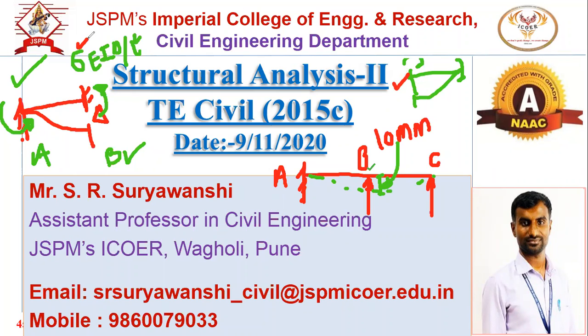Now tell me, what are the steps you have to follow in the stiffness method? Step number one is DKI, second is the AD matrix, ADL matrix, stiffness matrix, then the slope deflection equation. These are the steps. Now tell me, where do we consider this effect? In which step do we have to consider this effect of sinking? Either in DKI, or in the calculation of the AD matrix, or the ADL matrix, or in the calculation of the stiffness matrix.